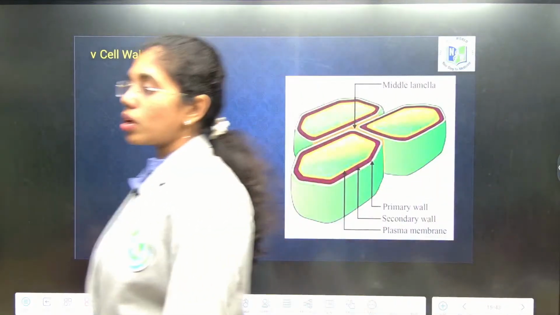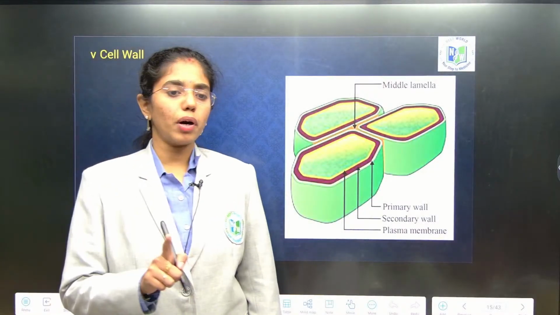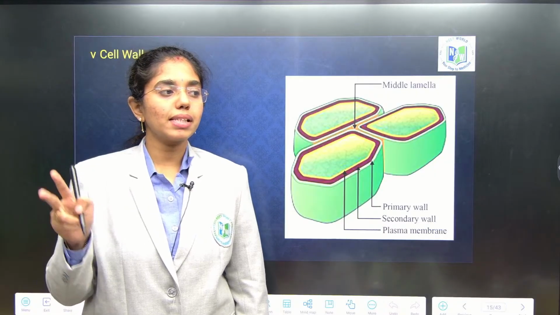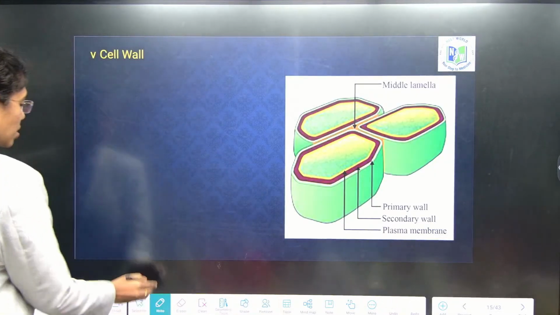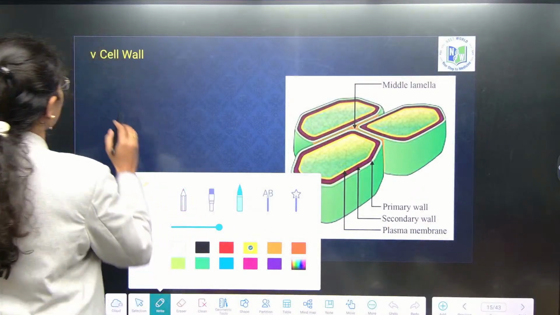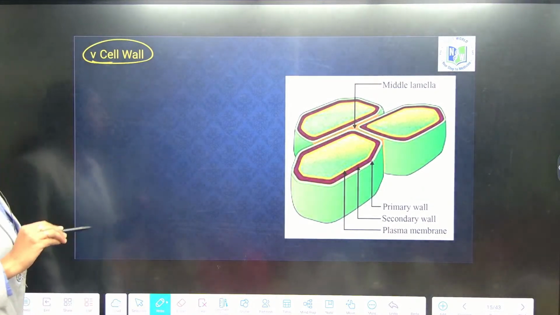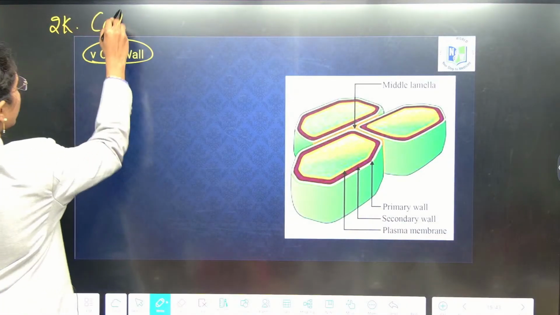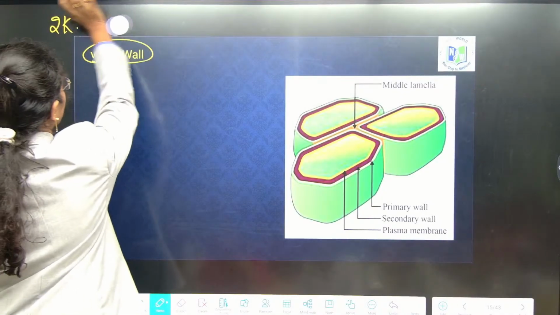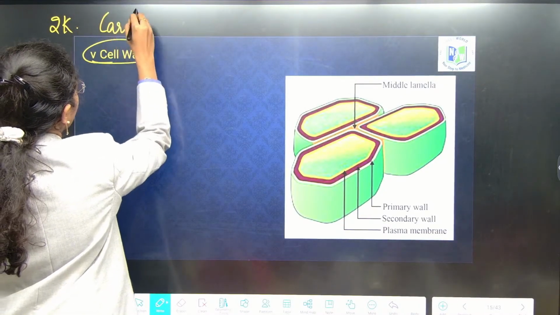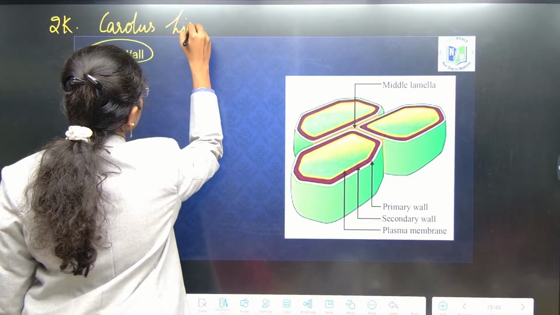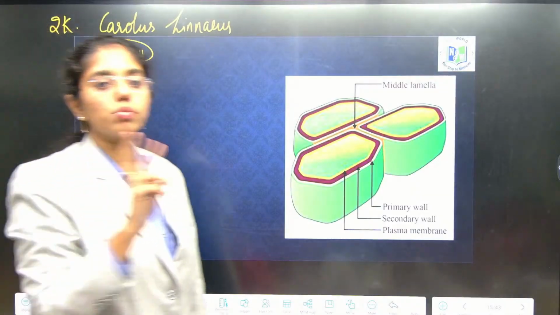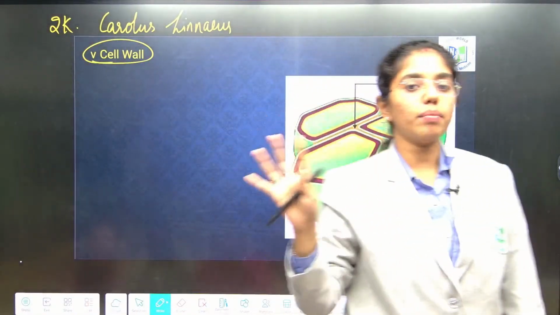And so now, first we learn about the outer boundary, that is the cell wall, and then we will learn about the limiting boundary of the animal cell, the cell membrane. When it comes to the cell wall, beta, let us remember the two kingdom system of classification, which was given by anybody? Very good, Carolus Linnaeus, who classified all living organisms into just two kingdoms. What are they? Plant kingdom and animal kingdom.